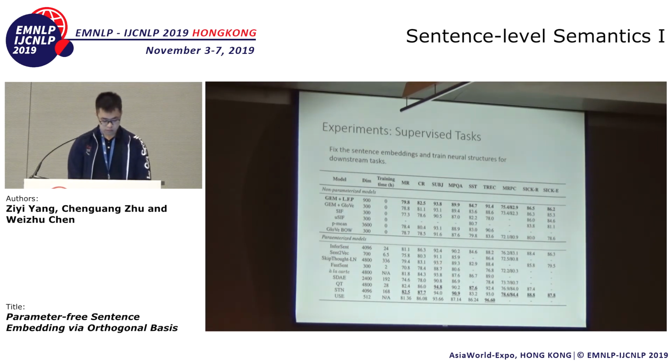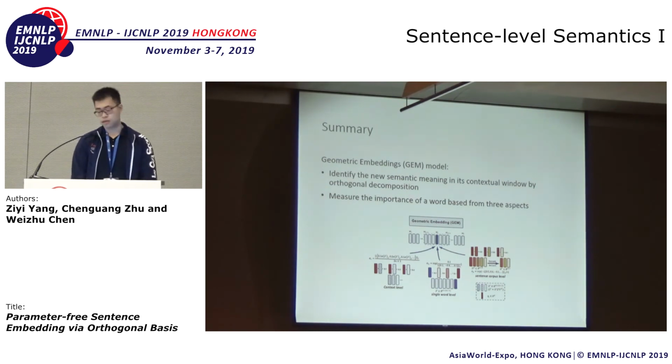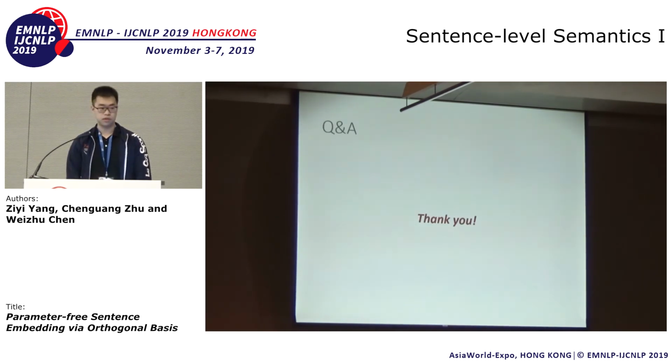So in summary, we propose a geometric embedding model for sentence embeddings, and we identify the new semantic meaning a word brings in by applying the QR factorization. And then we measure the importance of a word in the sentence embedding from three levels. Okay, this is what I wanted to talk about today. I'm happy to take questions now.